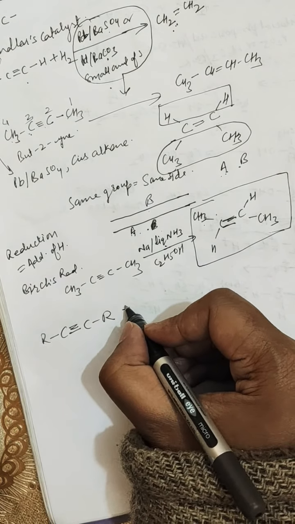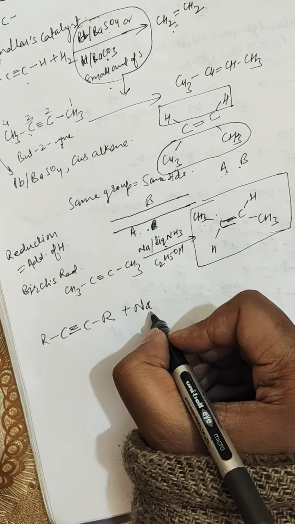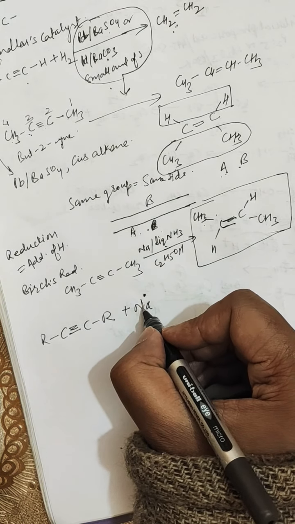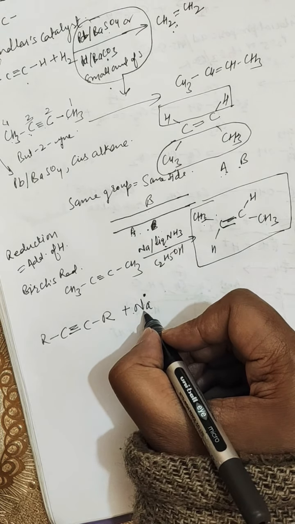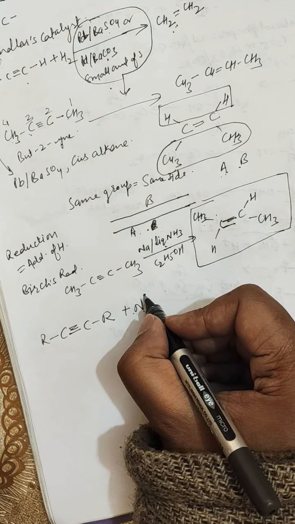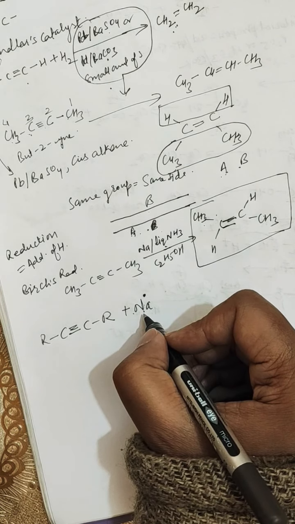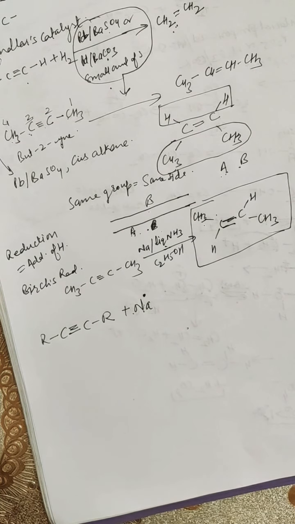where the alkyne is present. Sodium metal, as you know, the atomic number of sodium is 11, so it has one extra electron. It has 10 electrons as per noble gas configuration, plus one extra electron, which it always tries to lose to get converted into the noble gas configuration.